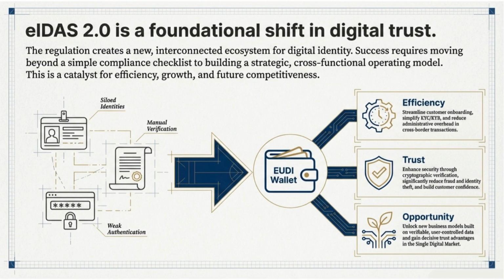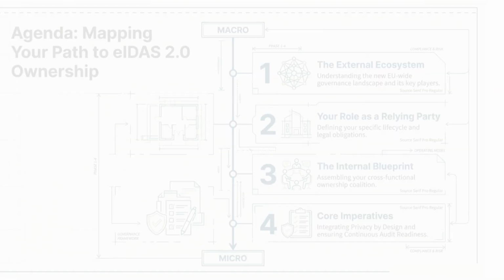eIDAS 2.0 represents a foundational shift in digital trust. It moves us away from siloed identities, weak authentication, and manual verification processes. Instead, it acts as a catalyst for operational efficiency, a source of cryptographic trust, and a major opportunity to unlock new user-centric business models in the single digital market. Success here requires more than a compliance checklist. It requires a deliberate, cross-functional operating model.